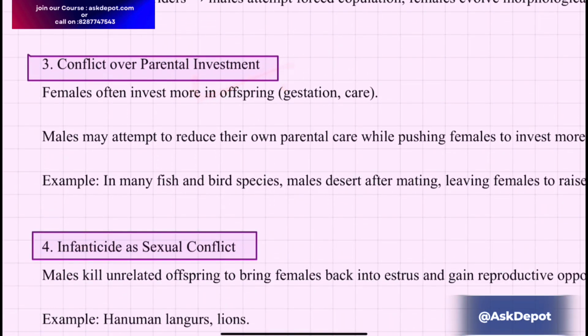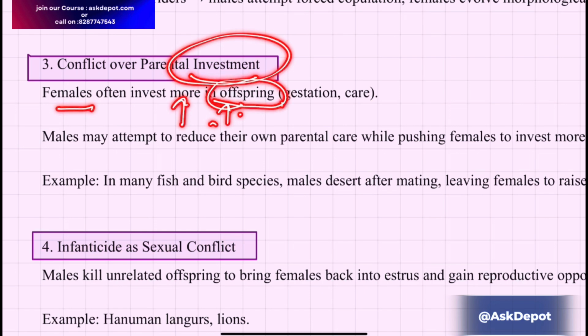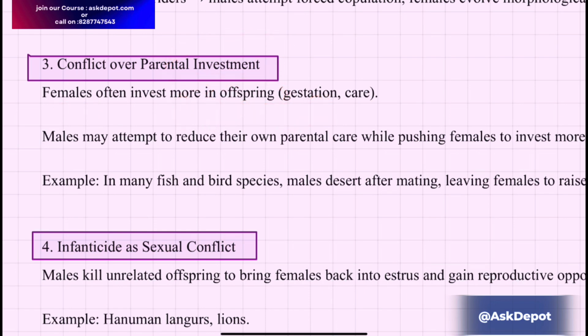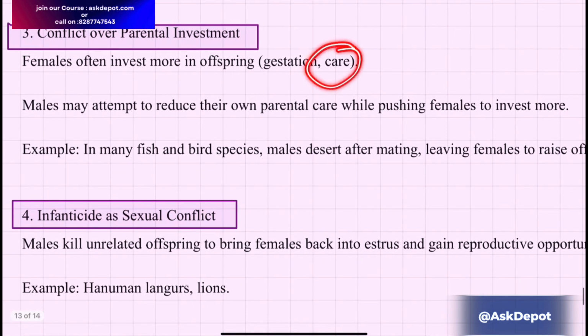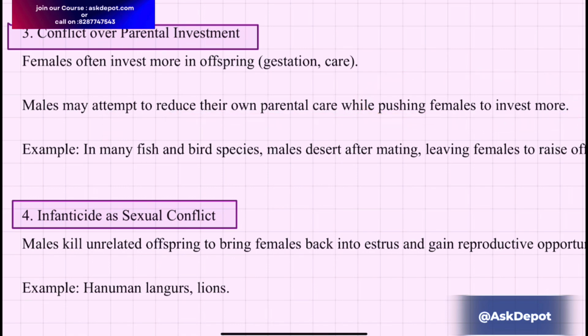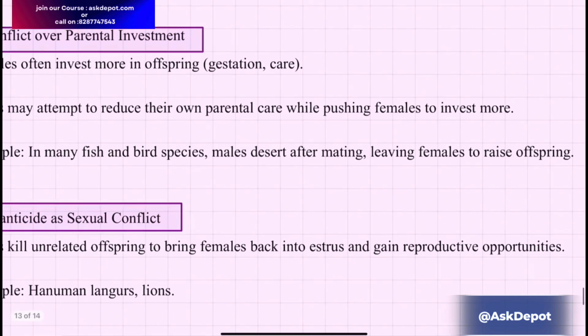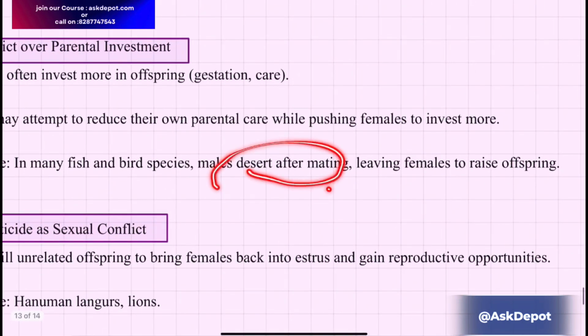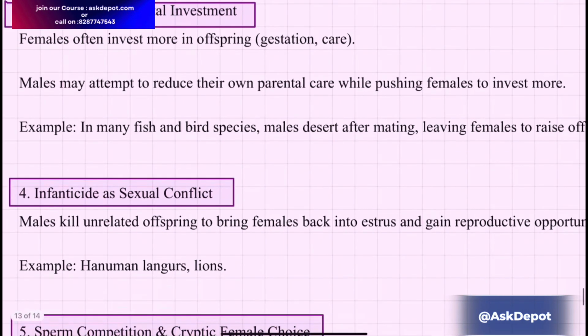Then there is the conflict over parental investment. This means that females invest more time and energy in the offspring. For example, females carry the baby or the eggs and care for them for the maximum time. Males attempt to reduce their parental care while pushing the females to invest more. This is found in most fish and bird species. The males desert the female after mating, leaving her to raise the offspring, and go on to mate with other females.